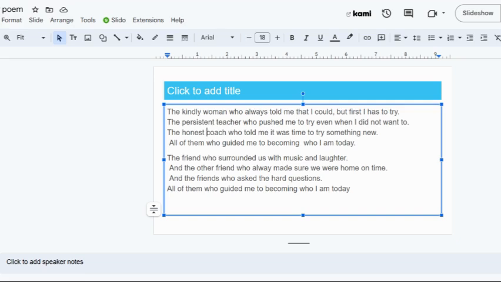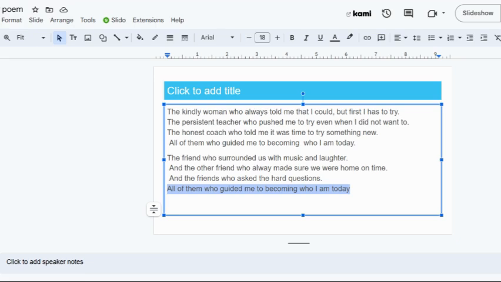Now I'm going to take a look at the second stanza. The friend who surrounded us with music and laughter, and the other friend who always made sure we were home on time, and the friends who asked the hard questions, all of them who guided me to becoming who I am today. So what I like here is I like that I've repeated the same line to end each stanza. I like that it shows that I can use repetition. What I don't like is I think that these first three lines of the second stanza aren't very descriptive. So I'm going to actually